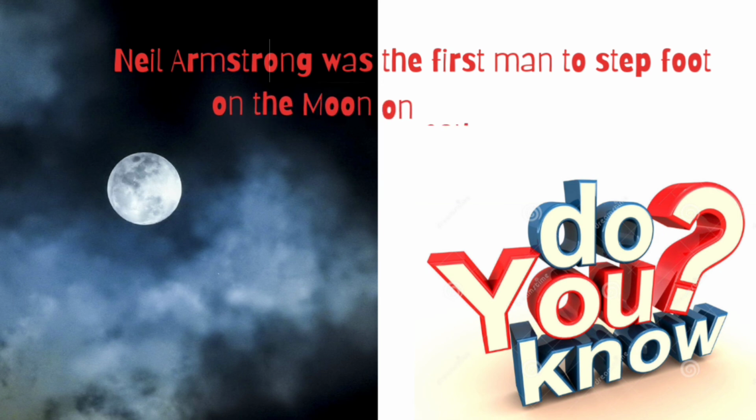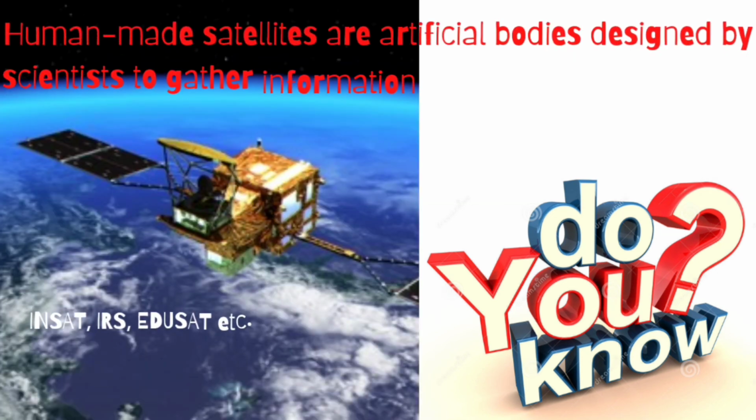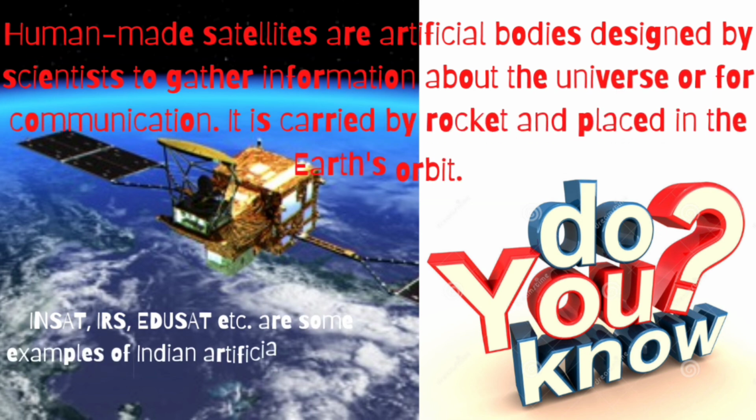Do you know? Neil Armstrong was the first man to step foot on the moon on 20th July 1961. As per Indian time, it was 21st July, as there is a time difference between the eastern and the western countries. Have you heard of human-made satellites? They are artificial bodies designed by scientists to gather information about the universe or for communication. They are carried by rocket and placed in the Earth's orbit. INSAT, IRS, EduSat, etc. are some examples of Indian artificial satellites. Many countries have developed their own artificial satellites for different purposes.